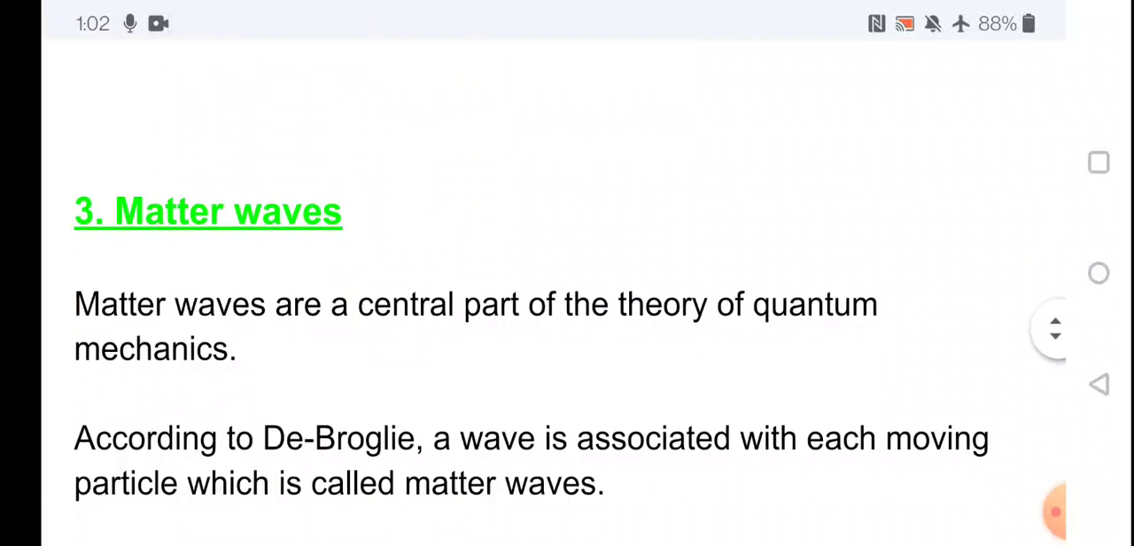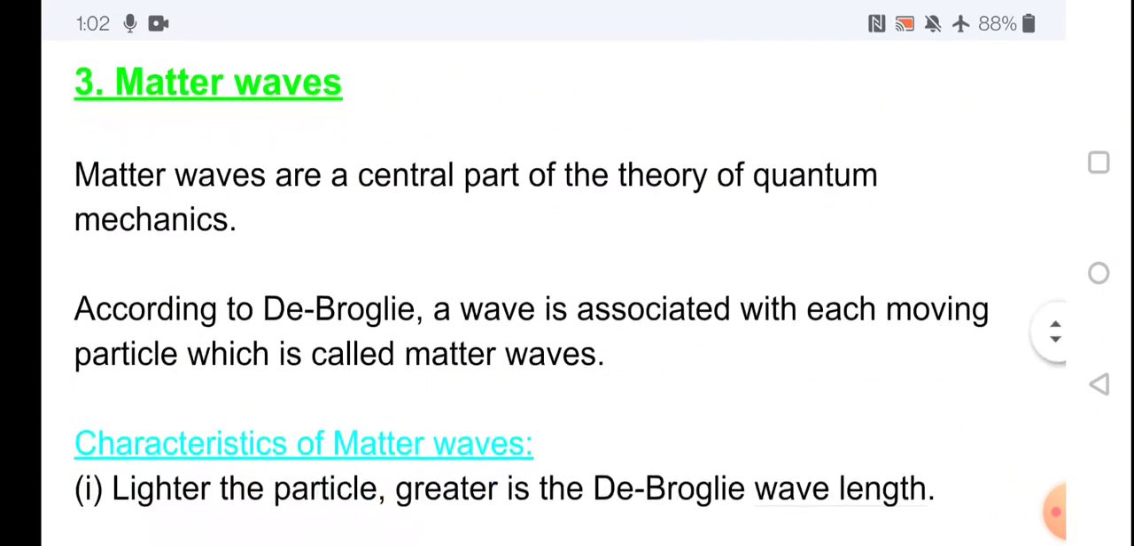And the third one is the matter wave. Matter waves are a central part of the theory of quantum mechanics. According to de Broglie, a wave associated with each moving particle is called a matter wave.